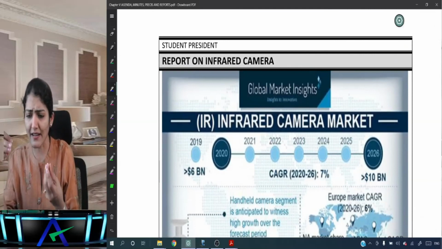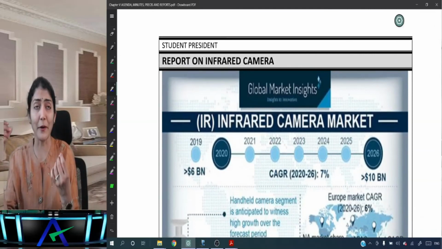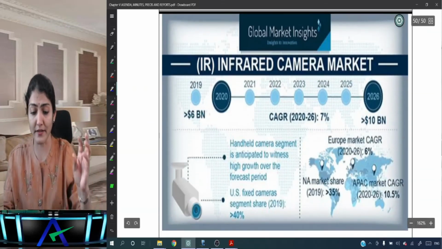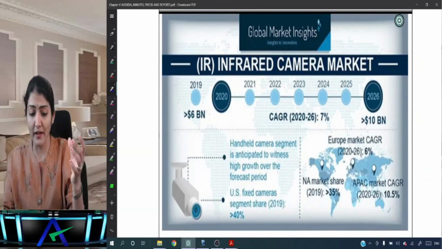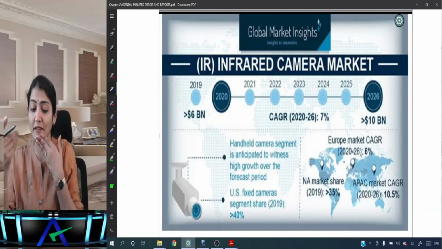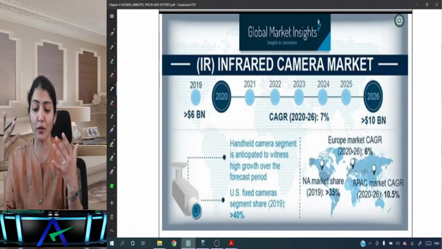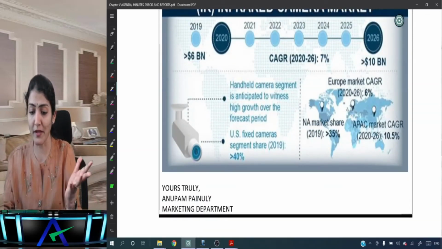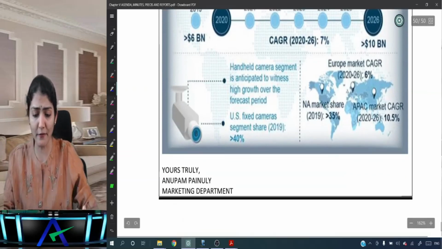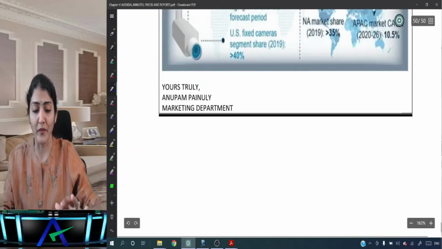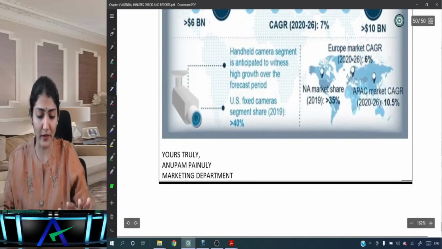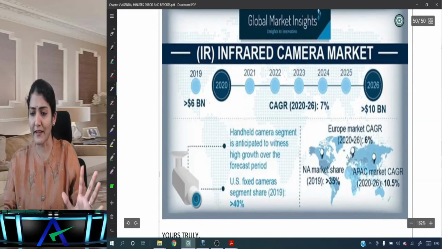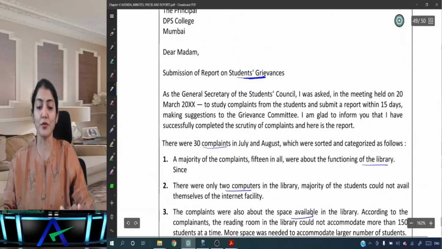And then these are just some examples of some pictorial reports. So the infrared camera market, that's the CCTV camera. The handheld camera market segment is anticipated to witness high growth over the forecast period. US fixed cameras increased by 40%, European and other market share, and then the different countries in North America and so on. And then yours truly, Anupam Penuli, and then the marketing department. Right, so this is just an offbeat, a different variety of a report given to you over here.